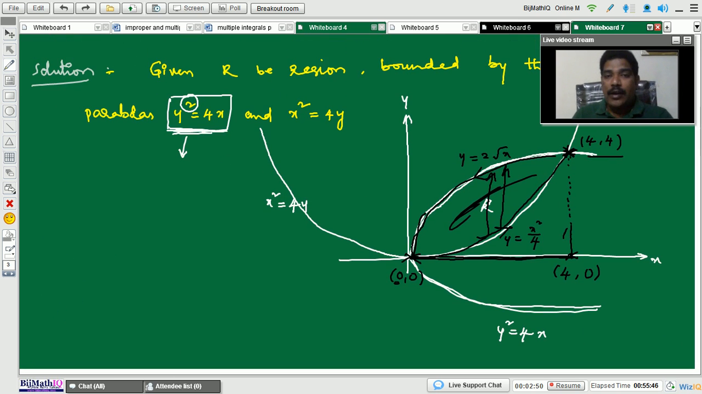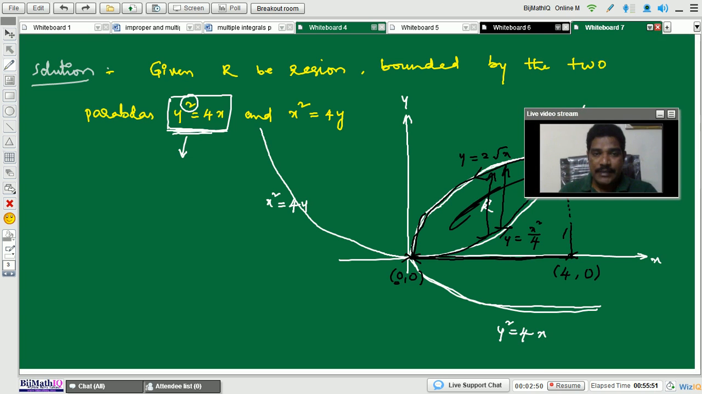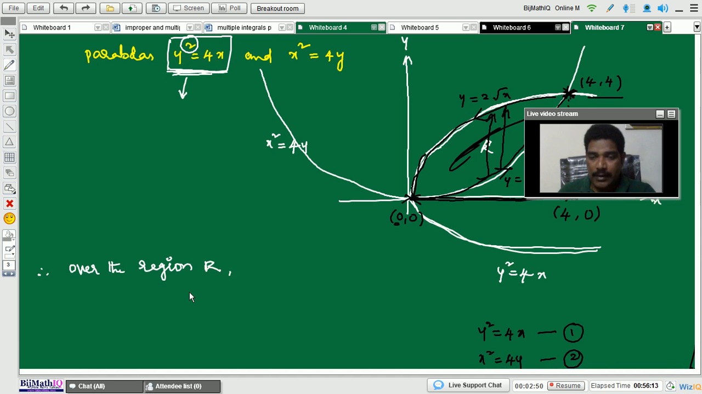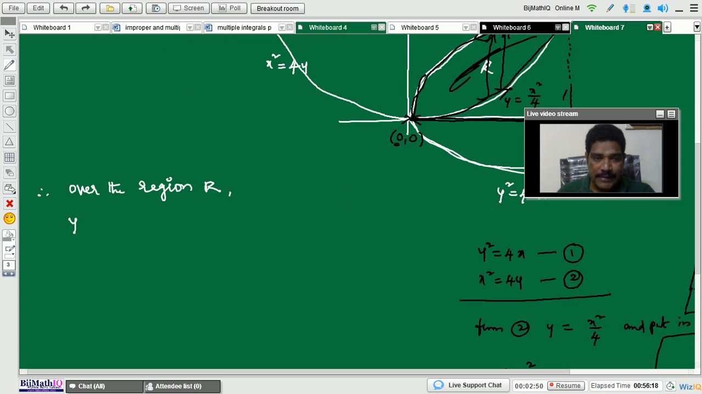Given R, the region bounded by the two parabolas y square equal 4x and x square equal 4y. Now rewriting this region, therefore over the region capital R, tell me the limits of y and x.